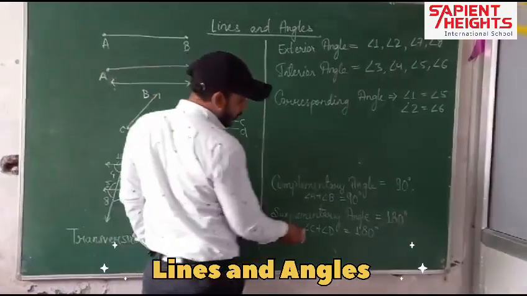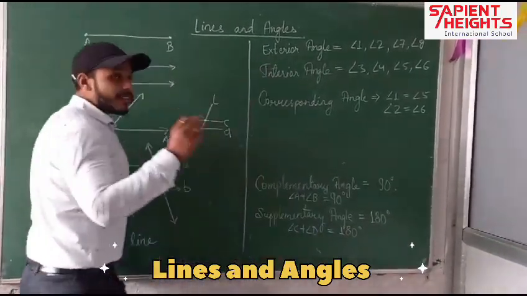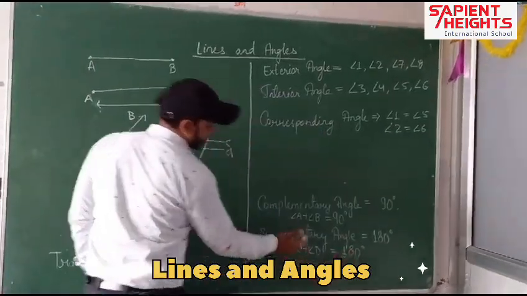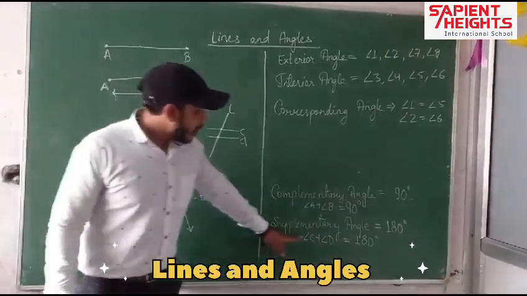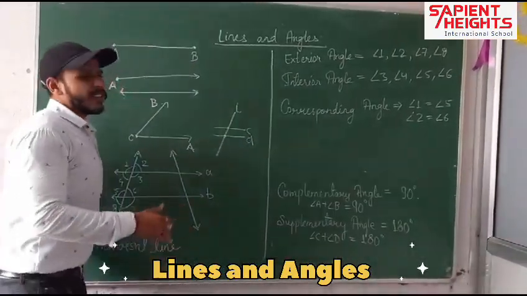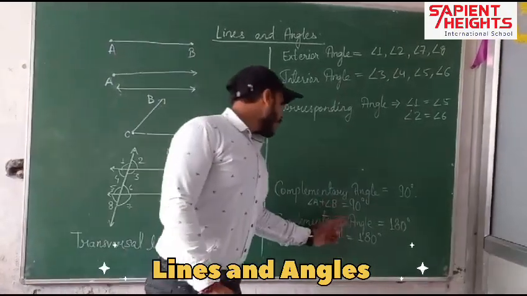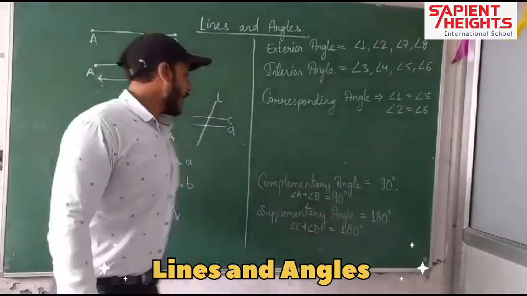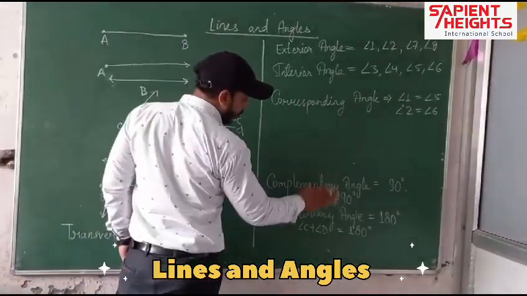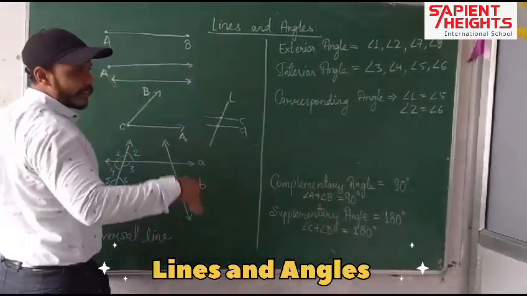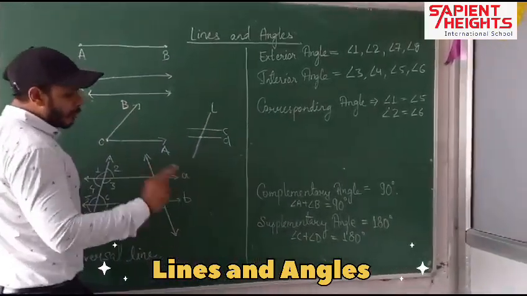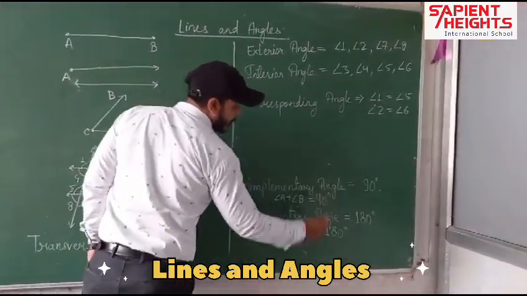The same thing applies here: if the sum of two angles is equal to 180 degrees, then it comes in the category of supplementary angles. Now this is very clear. Only acute angles can form complementary angles, because acute angles are below 90 degrees and greater than 0 degrees. And both acute and obtuse angles can form supplementary angles. That's it.